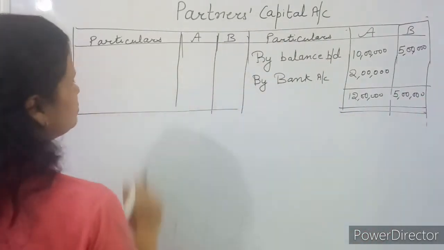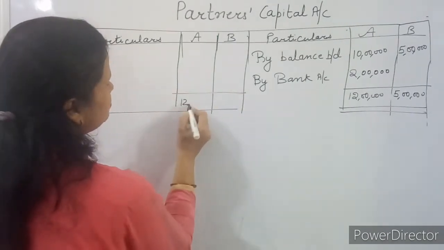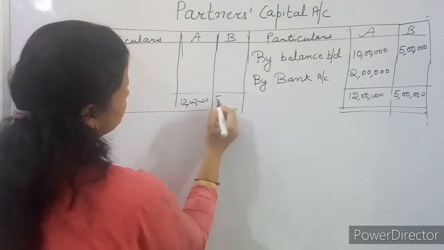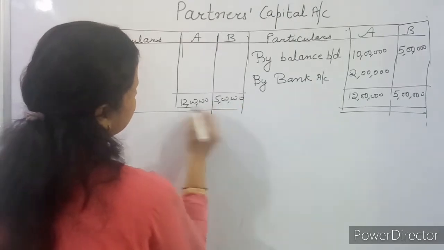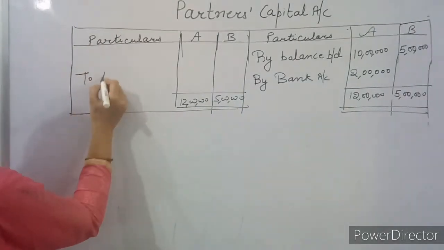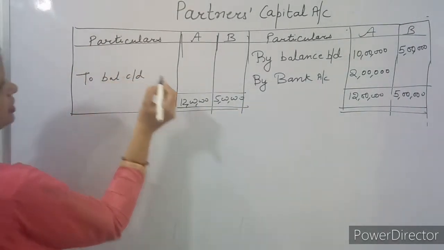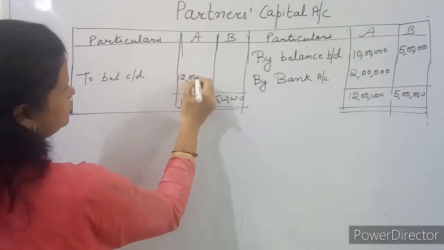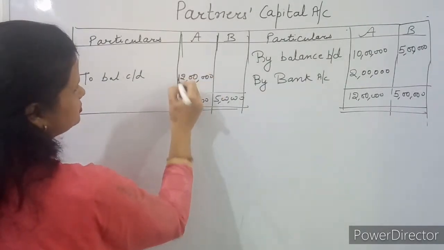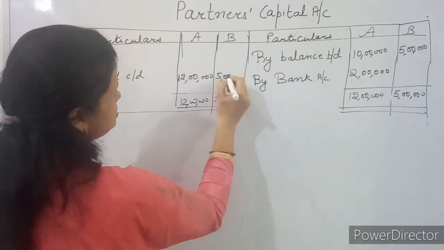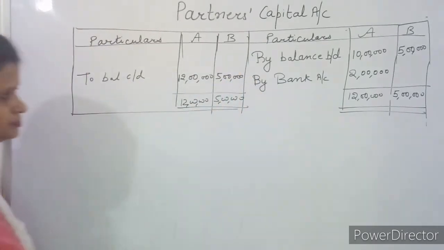On the debit side, no item is there, so the balancing figure will be to balance carried down. What will be the balancing figure? 12 lakh in A and 5 lakh in B. This is their closing capital.